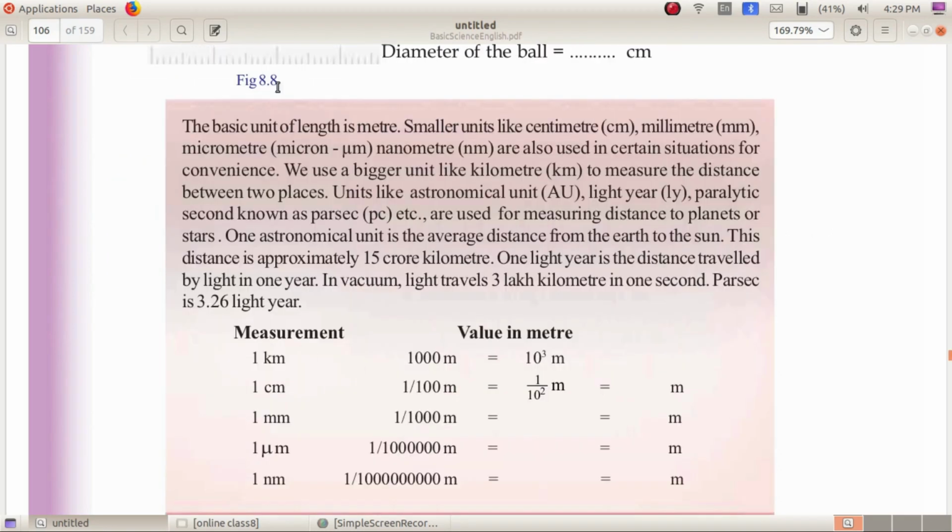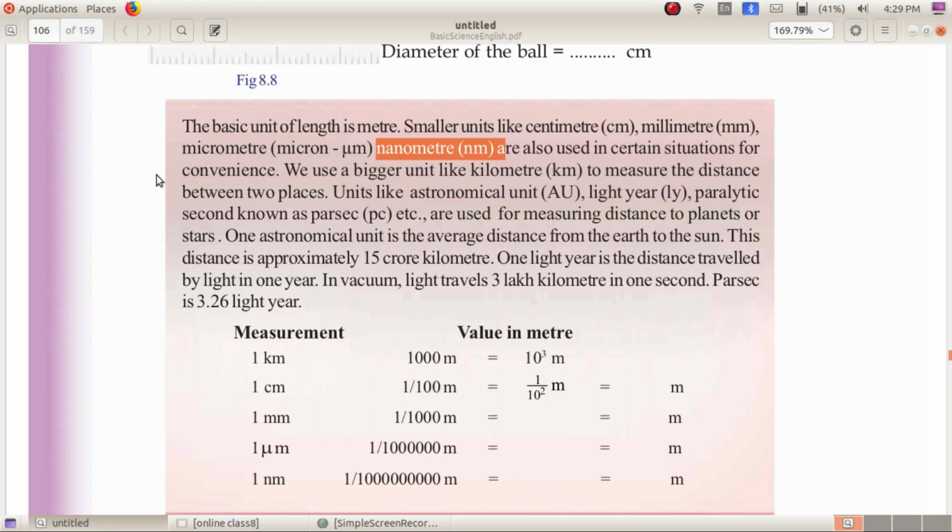The basic unit of length is meter. Smaller units like centimeter, which is represented by the symbol cm, and millimeter represented by mm. Micrometer has another name, which is micron, symbol mu m. Mu is a Greek alphabet and it is written like this. Nanometer, nm, are also used in certain situations for convenience.